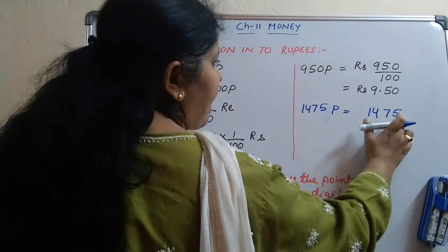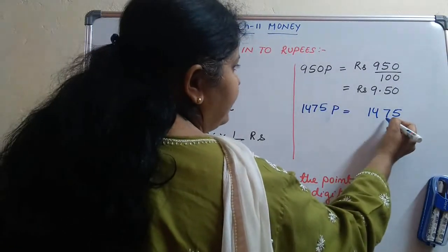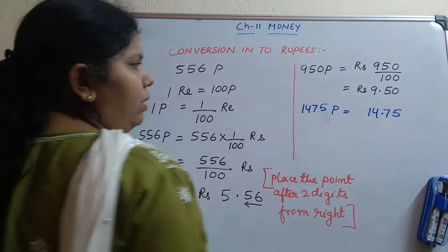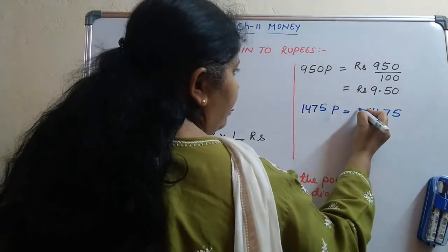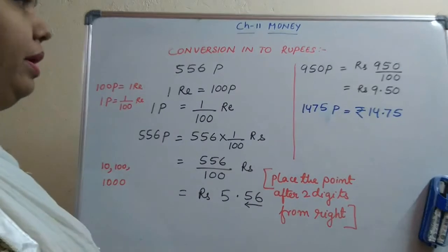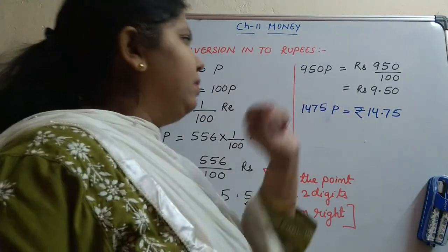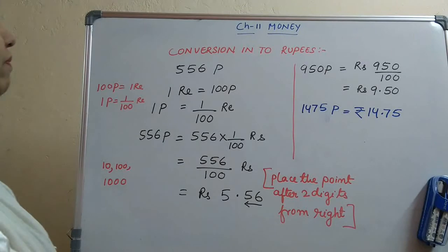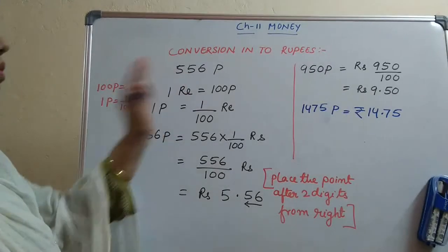So directly count 2 digits from the right hand side. 5, 7, put the point. Over. So we got, and don't forget to give the rupee symbol. So rupees 14.75. In this way we can convert any paisa into rupees.